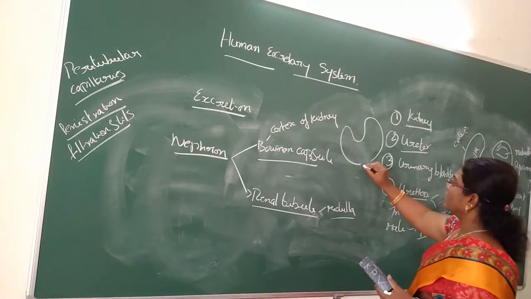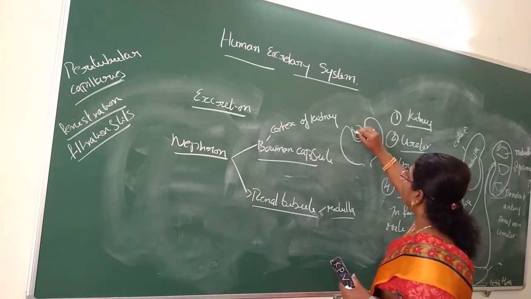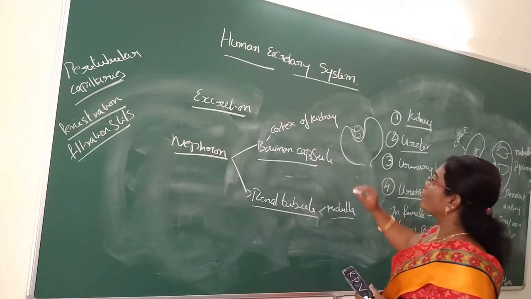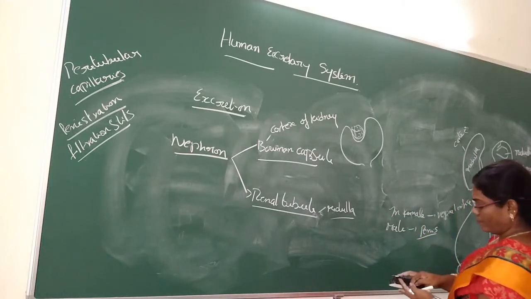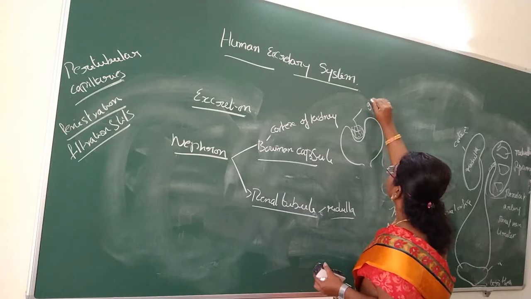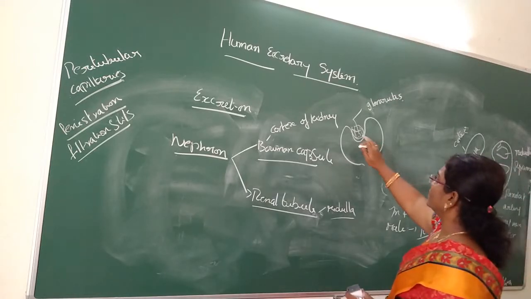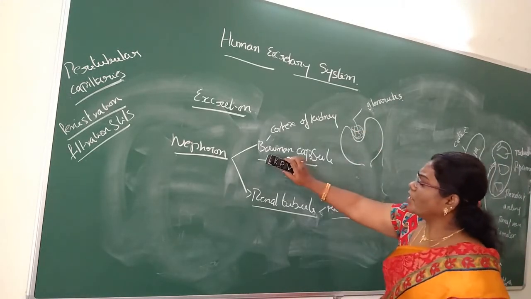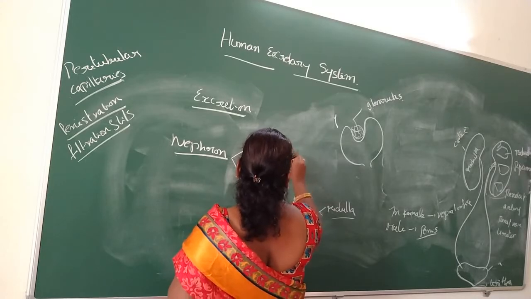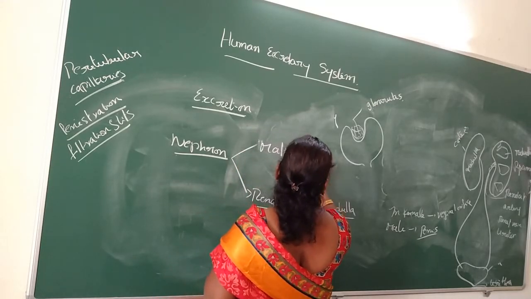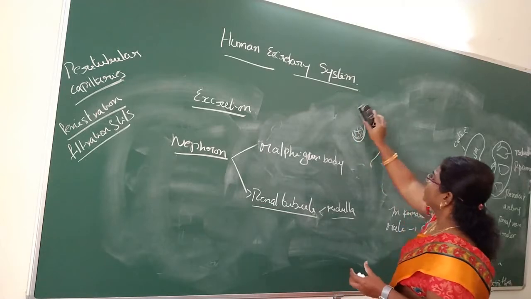It contains the glomerulus, a dense network of capillaries.